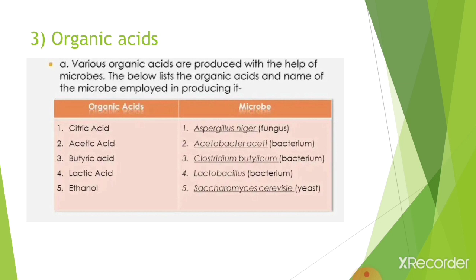Second is acetic acid, whose microbe is Acetobacter aceti, which is a bacterium. Third is butyric acid, whose microbe is Clostridium butylicum, which is also a bacterium. Fourth is lactic acid, whose microbe is Lactobacillus, which is a bacterium. And fifth and last is ethanol, whose microbe is Saccharomyces cerevisiae, which is a yeast.